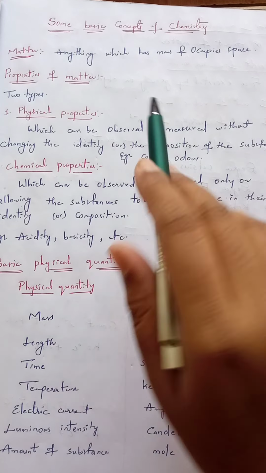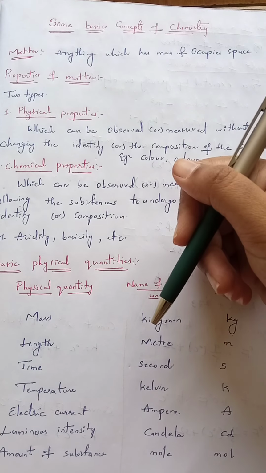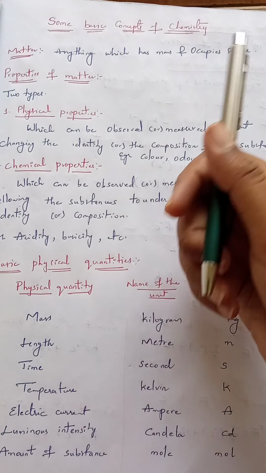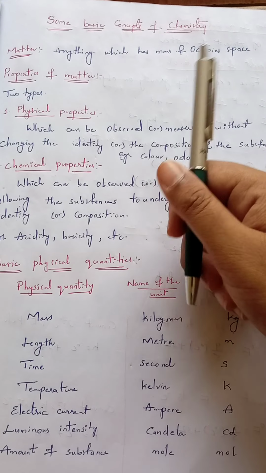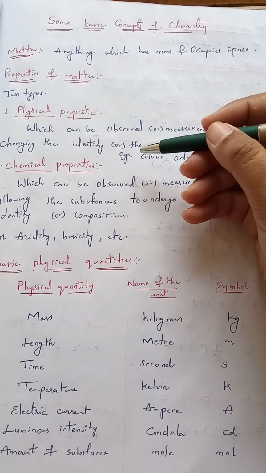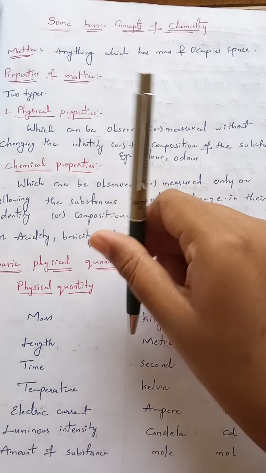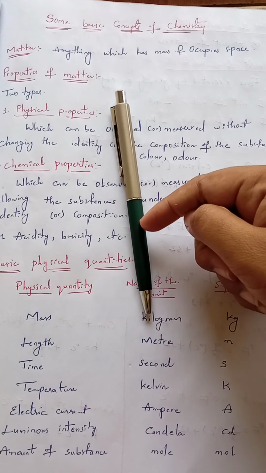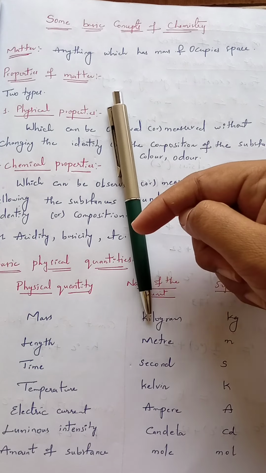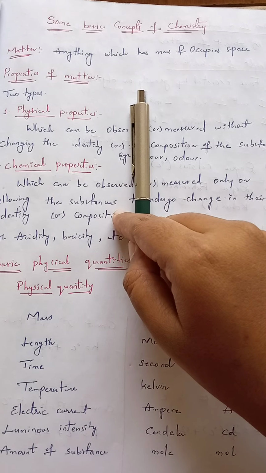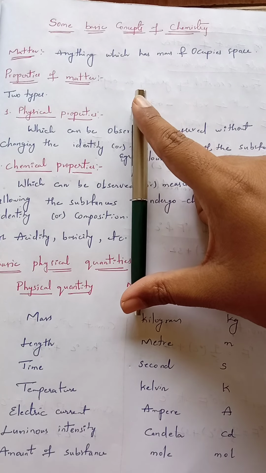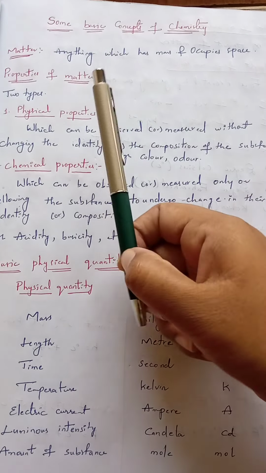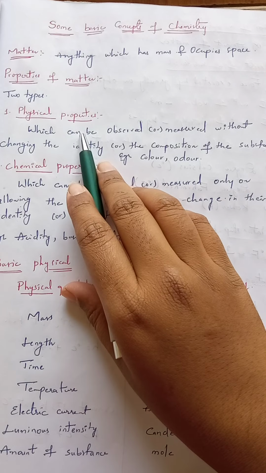Examples are color and odor. The color of a substance and the odor of a substance can be easily identified or observed without any change in its physical state, so we can say it is a physical property. For example, even this pen is considered matter. We can easily say what the color of this pen is, whether it has an odor or is odorless, without any change in its composition. If you find any property of a substance without changing its composition, then that property is considered a physical property.